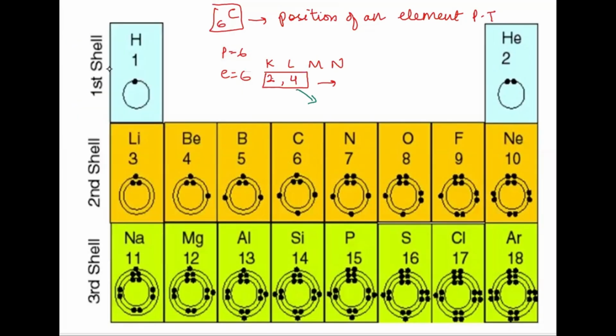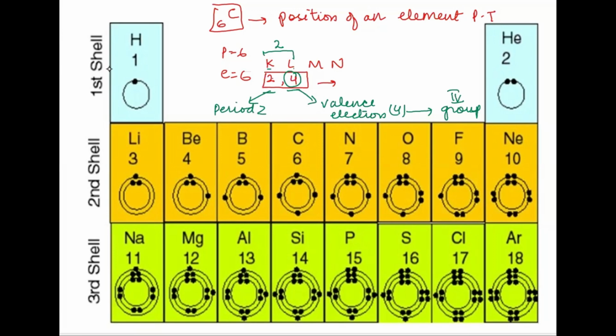The last shell electrons are called valence electrons. These are the last shell electrons. So the number of valence electrons in this case is 4. So the number of valence electrons tells us the group, that means carbon belongs to group 4. So the number of valence electrons tells you about the group. And the number of shells, how many shells are these electrons in? 2. So they are K and L, so altogether 2 shells, all the 6 electrons are there. So it is going to be in period 2.